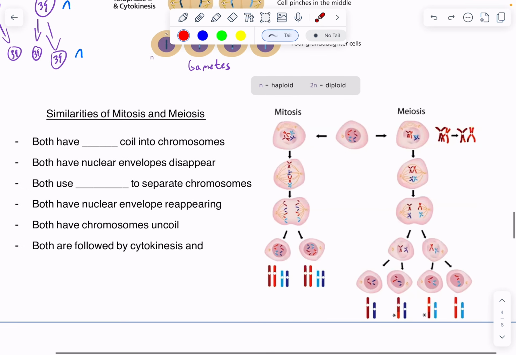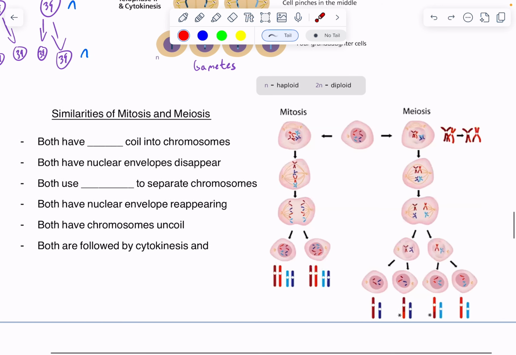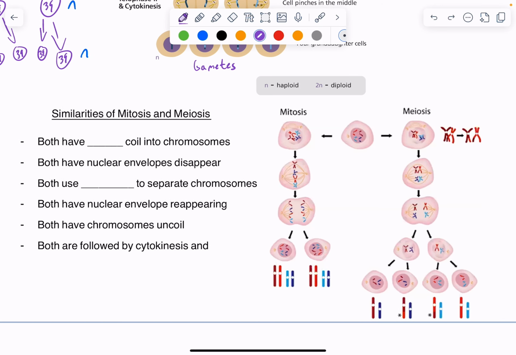All right, so let's take a look at some differences between mitosis and meiosis. Both have DNA coil into chromosomes. Both have nuclear envelopes disappear in prophase. Both use spindle fibers to separate chromosomes. If that doesn't happen, that will lead to what we call non-disjunction.